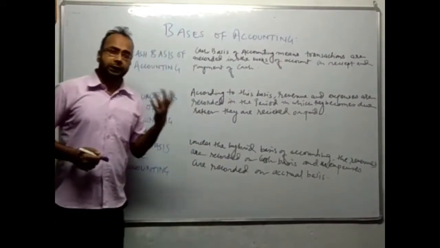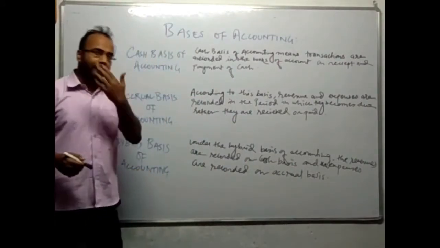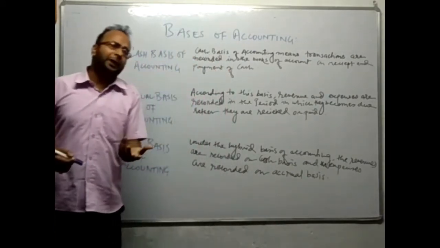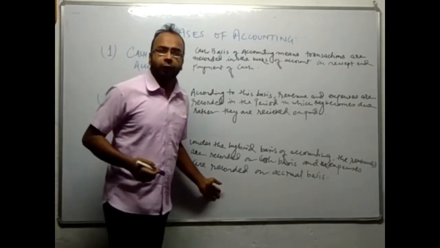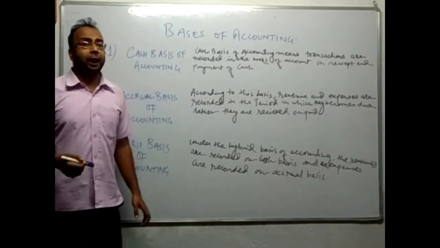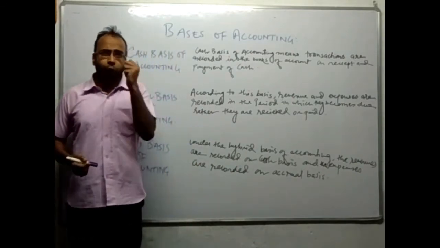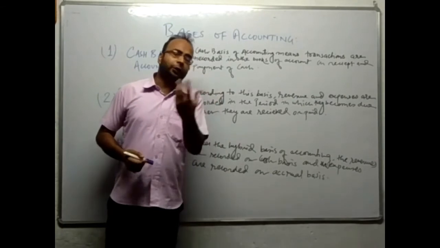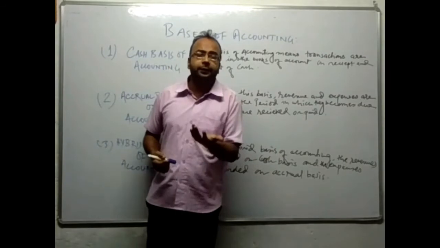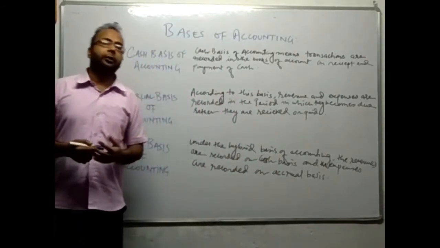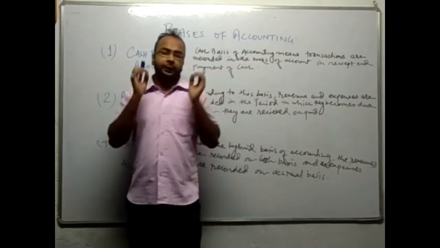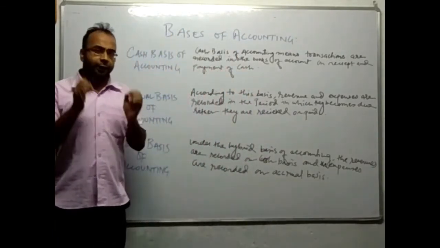Hello students, now let us discuss the hybrid basis of accounting. So what is hybrid basis of accounting? Hybrid basis of accounting is a basis of accounting where the revenues are recorded on the cash basis and the expenses are recorded on the accrual basis. So this is a basis of recording where revenues are recorded on cash basis and expenses are recorded on accrual basis,